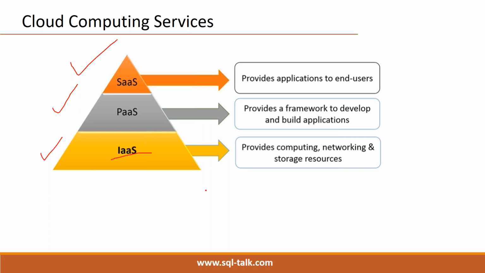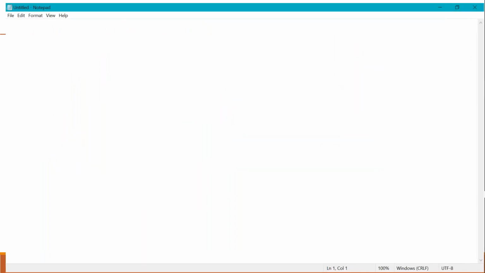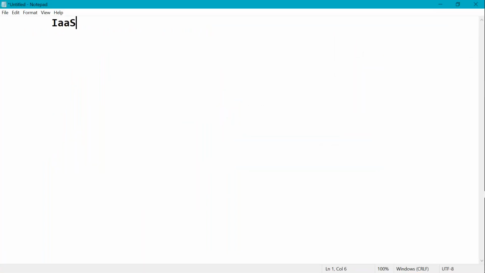For basic understanding, IaaS is like our normal laptop. Tomorrow you purchase one laptop, and with this laptop we are getting hardware, plus sometimes the OS also.